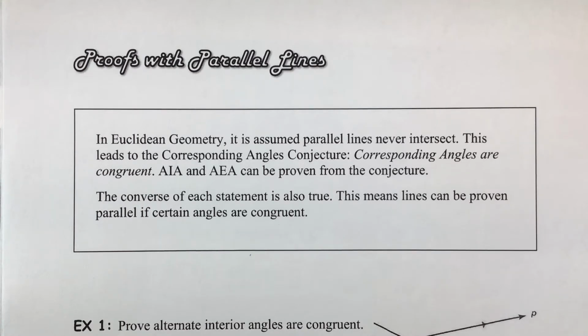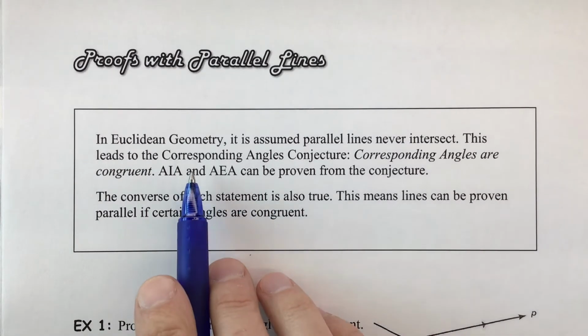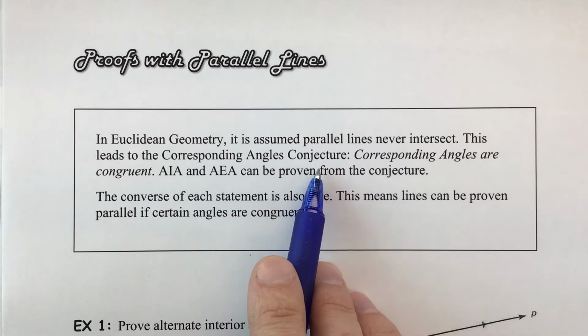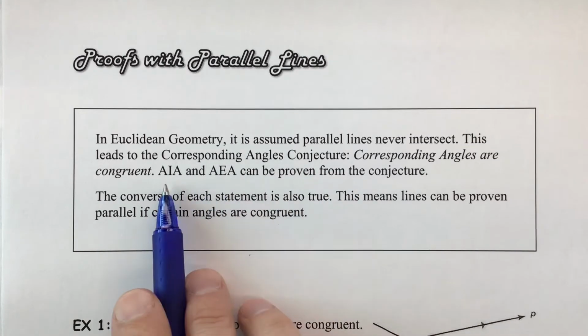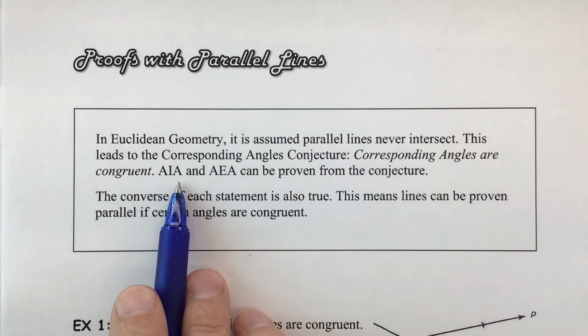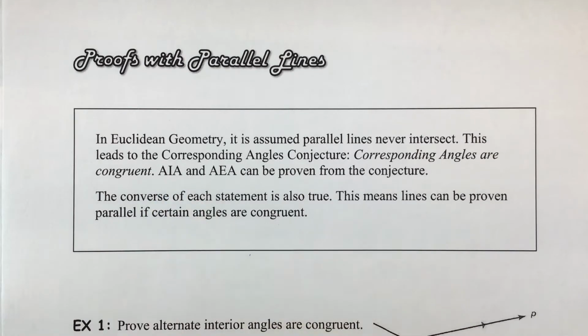So we don't really make the assumption that all three pairs of angles are going to be congruent. What we do is just assume that the corresponding angles are congruent. And then if that is assumed to be true, we can actually prove that these two would also be congruent. In example number 1, what we will be doing is proving AIA. That would be the alternate interior angles.